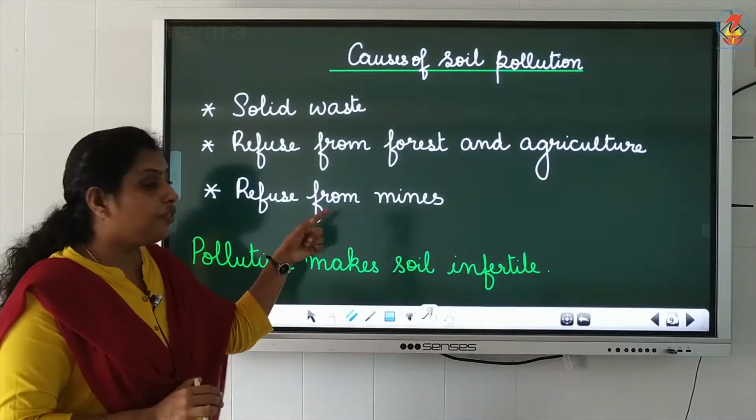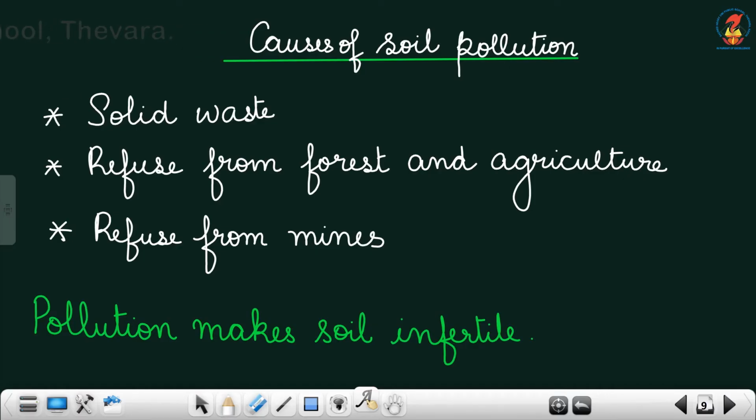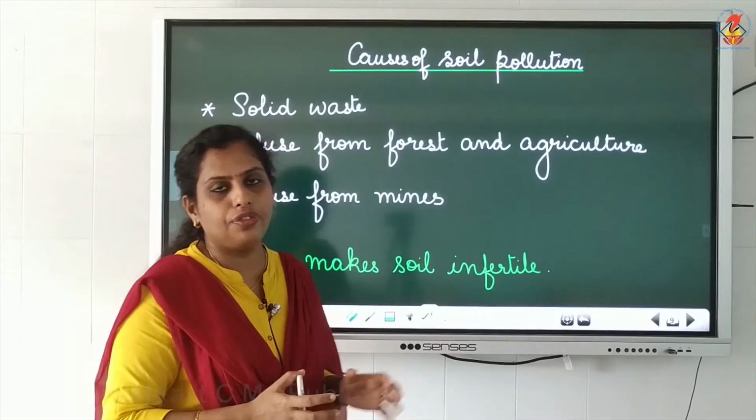Now next one, refuse from mines. What all from the mines can be waste? Like gravels, stones, pebbles, clay, metals. All these can be waste from the mines. When we dump all this waste, what is happening? We are polluting the soil and the soil turns into an infertile soil.